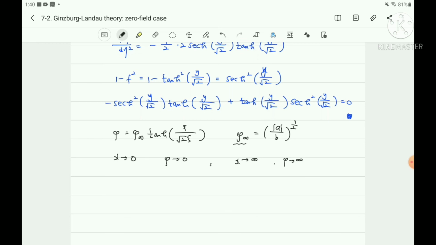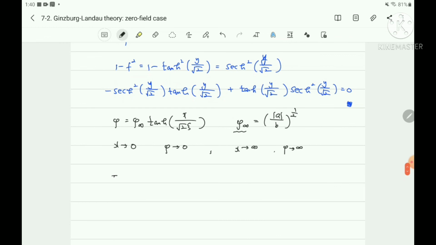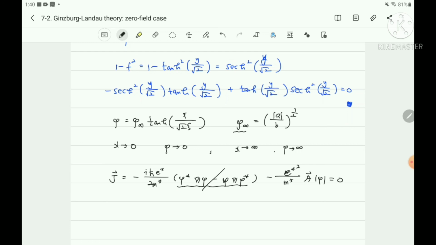And also, from the second Ginzburg-Landau equation, we know that the J value is minus 2m star i h bar e star, phi star del phi minus phi del phi star, minus e star squared over m star a phi, equal to 0, because we assume there is no vector potential.